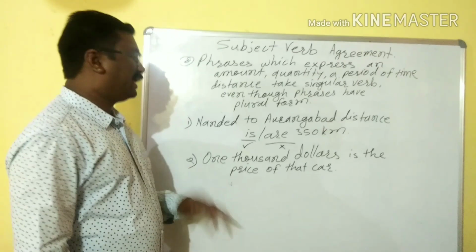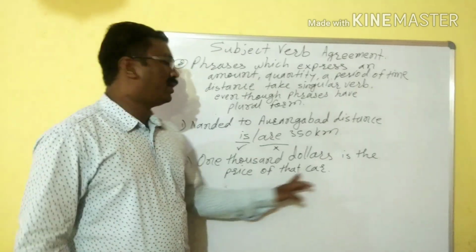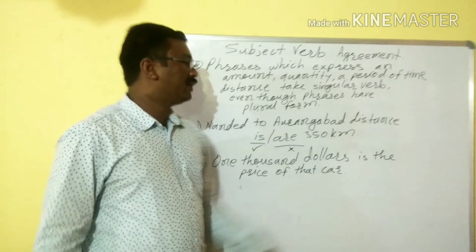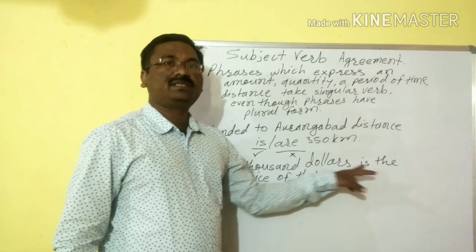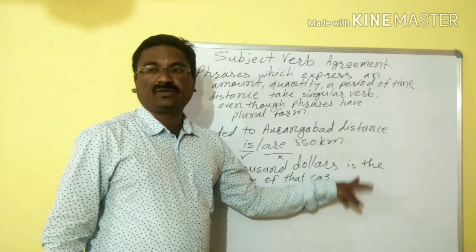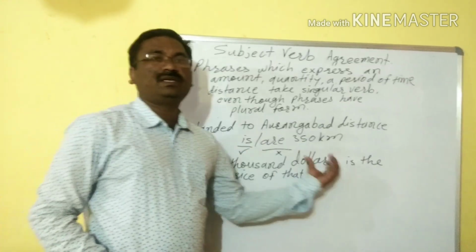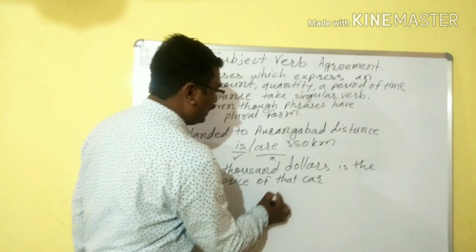See now the second example. $1,000 is the price of that car. We can't use are here. Dollars seems to be in plural form, but still we should use is as a singular verb. Why? Because this amount we are using collectively, as one unit.